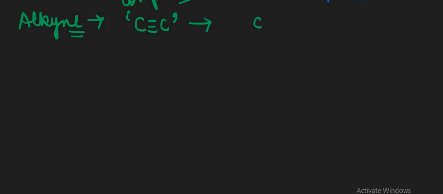For example, we can take an example of CH3, then we have CH2, then we have C, triple bond C, and that is the H present. Again, this is the condensed structure I am writing here. You can write it in the open form also. So here, as you see, we have this carbon atom containing a triple bond with this carbon atom. So please remember this thing.